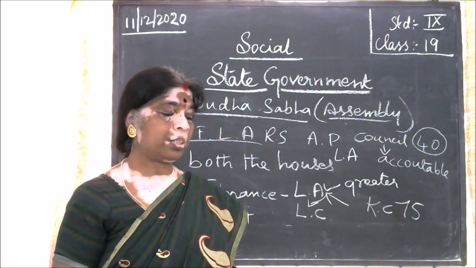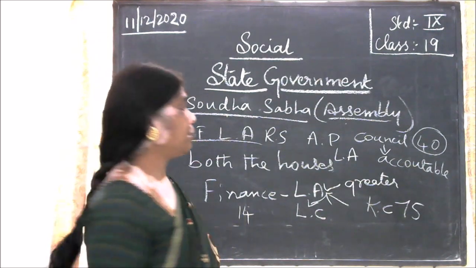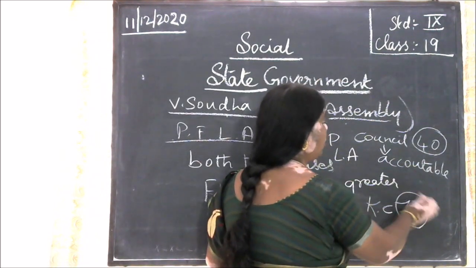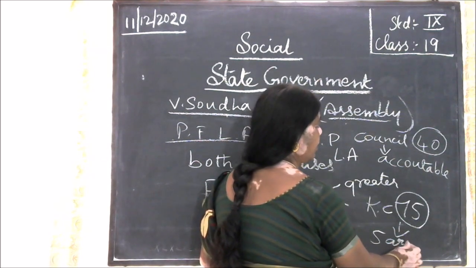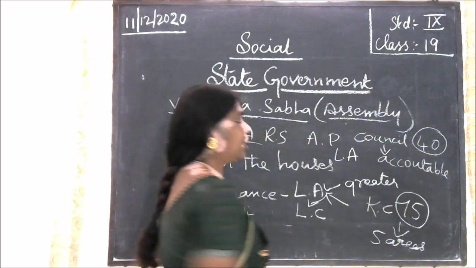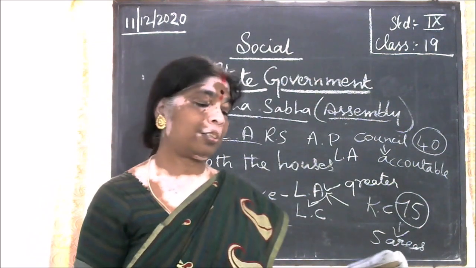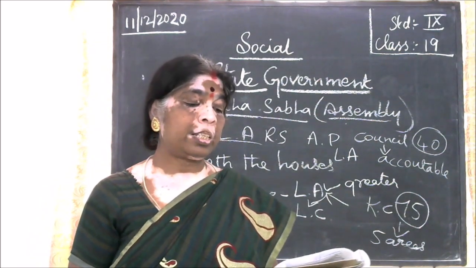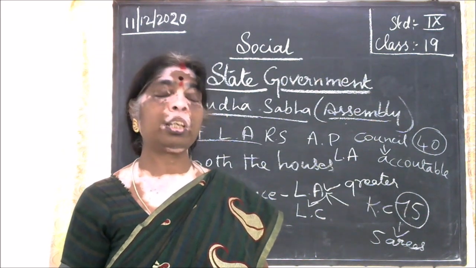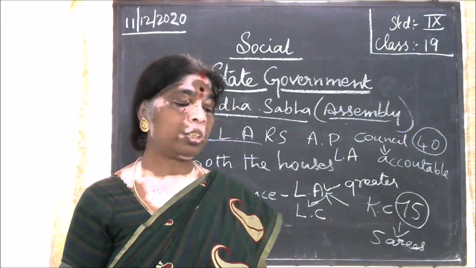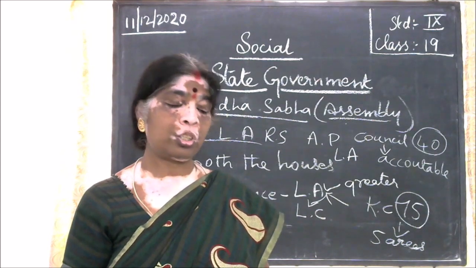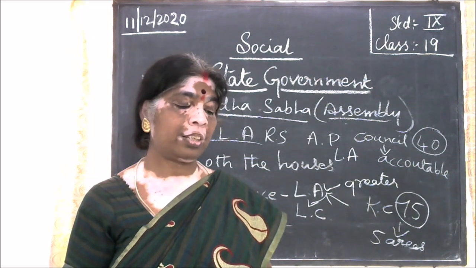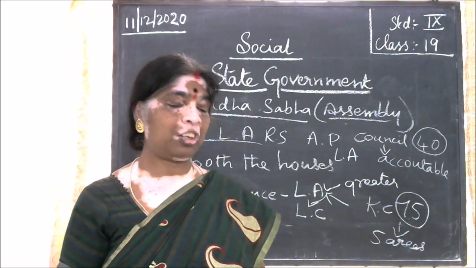These members represent 5 areas. Some are elected by the members of the Legislative Assembly, some from local bodies, graduates constituencies, and teachers constituencies, and the governor nominates some members who are experts in the field of art.